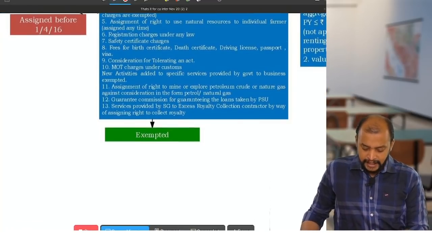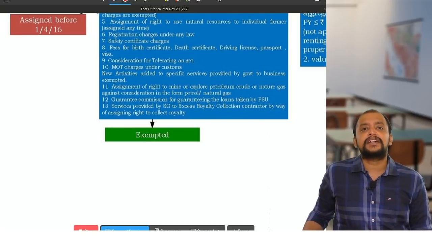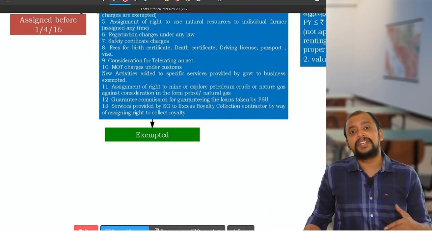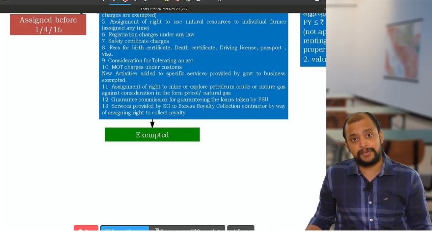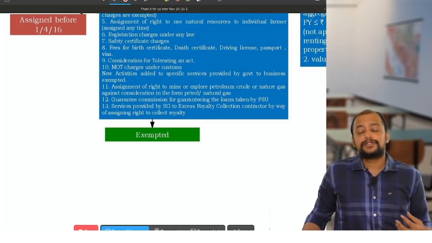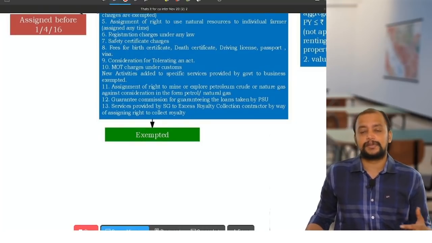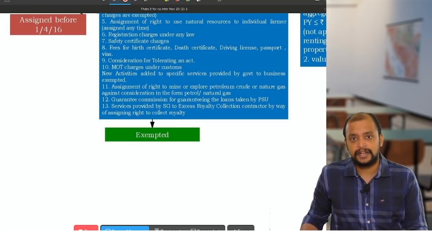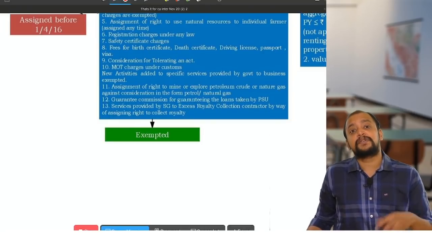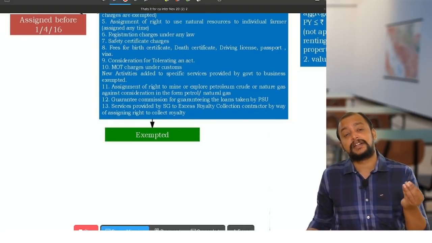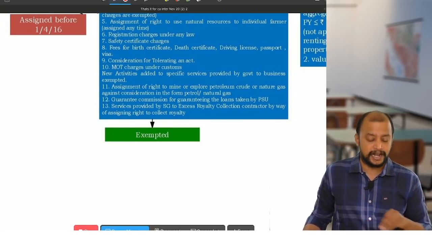Then next, consideration for tolerating an act. That is, we entered into a contract with government, we breached the contract, now we are paying damages. These damages we are paying to the government for tolerating our act. So therefore that will be covered under exclusion, that is exemptions. So therefore there is no GST on that. That damages collected by the government is exempted. That is an example for consideration for tolerating an act.